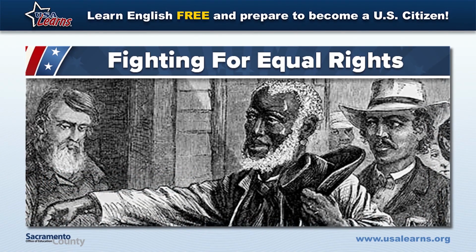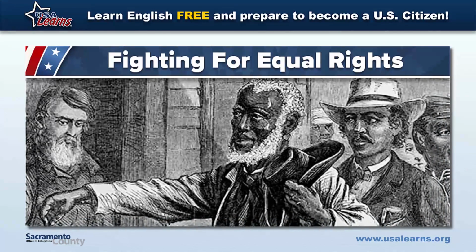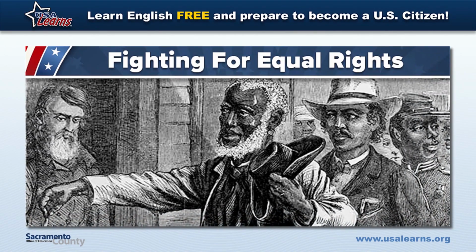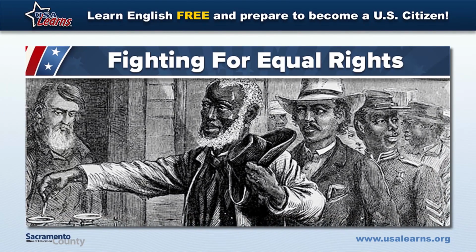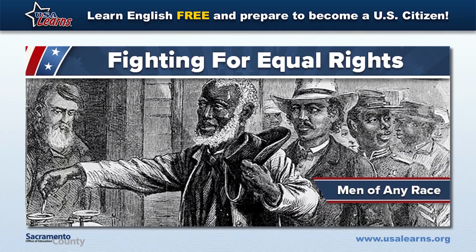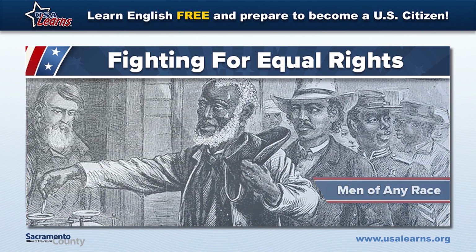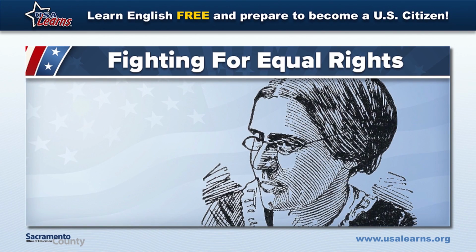The 15th Amendment was added to the Constitution in 1870, after the Civil War and the end of slavery. This amendment said that men of any race could vote. Women, however, were not allowed to vote.